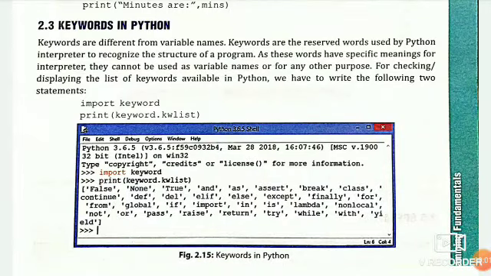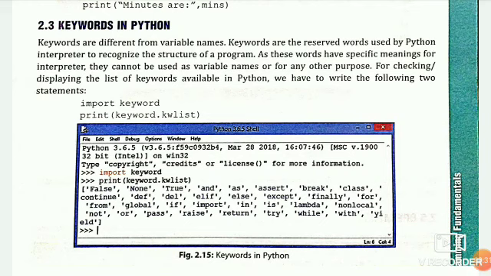Hello students, our next topic is keywords in Python. According to the name, keywords are made up of words. We use keywords to find something in the Google search engine. Similarly, keywords are different from variable names because keywords are reserved words used by the Python interpreter to recognize the structure of a program.